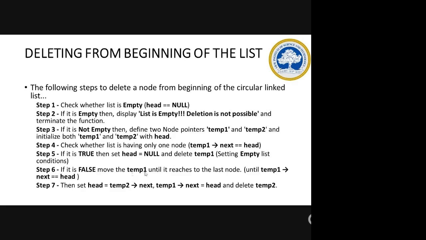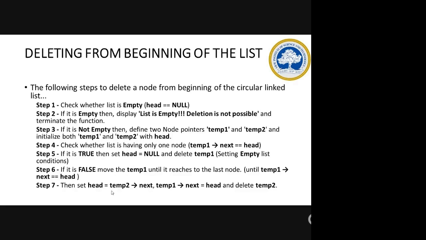Move the temp1 until it reaches the last node. So last node means you have to find that last node, you have to link to the head node, right? So until temp1 of next is equal to head. Finally, your temp2 is already initialized to head. So your head node will become, you are going to delete the first node, so your head node will become temp2's next node. That means you are deleting temp2.